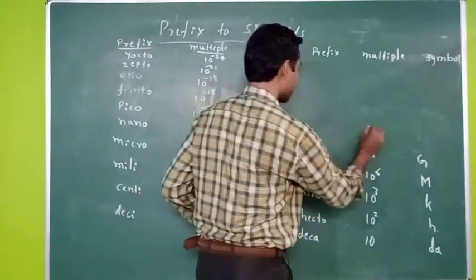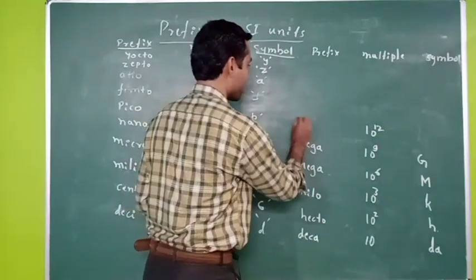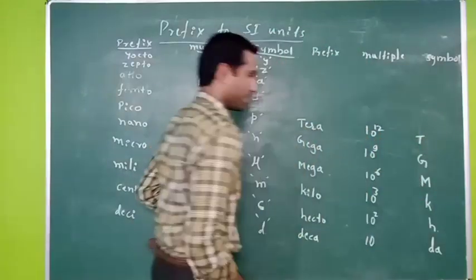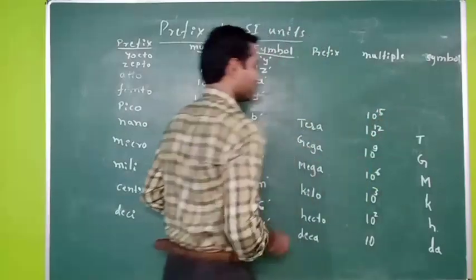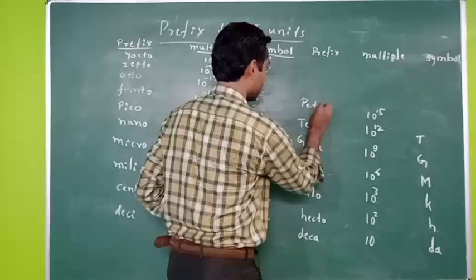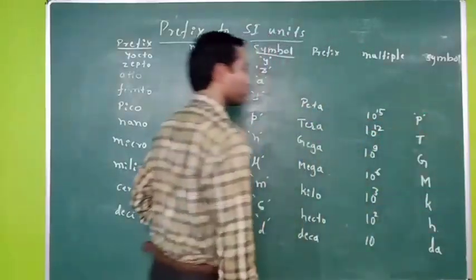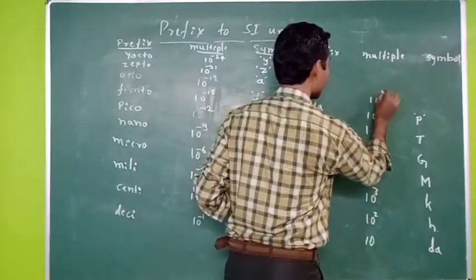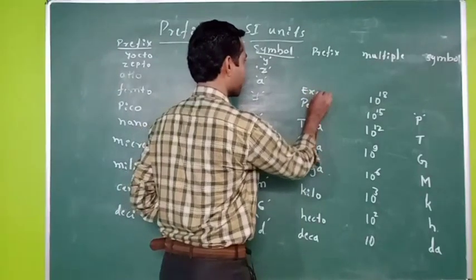If it is 10 raised to 12, then we have to use tera. The symbol for that is capital T. 10 raised to 15, then we use peta. Capital P is the symbol for that. If the multiple is 10 raised to 18, then we use exa as a prefix.